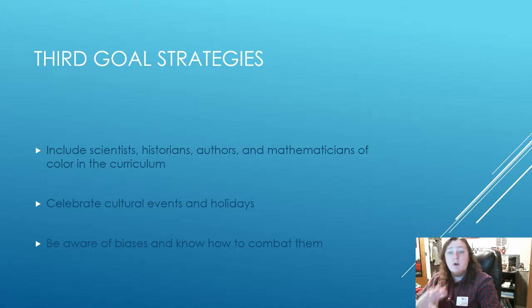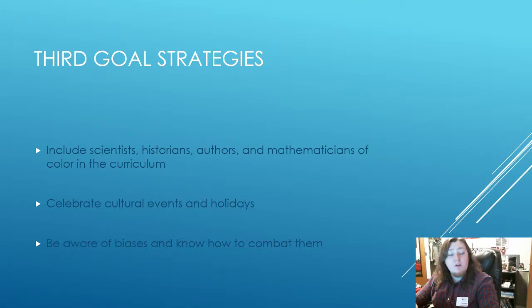Strategy number 2 is to celebrate cultural events and holidays. Oftentimes, these things go overlooked, whereas we focus on more of the Christian holidays and things like that. It would be important to, not necessarily religious holidays, but celebrate cultural events that are important to the different cultures that we are teaching.